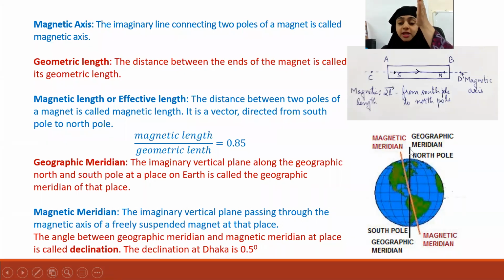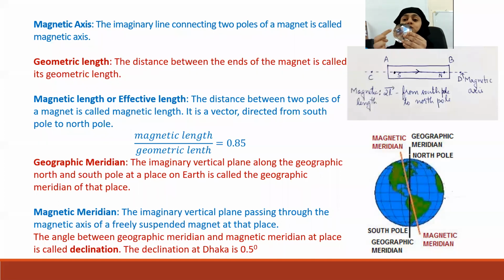So the line, an imaginary plane. Suppose this is a globe. This is not circular, but let us consider this is a plane. And here I have at one end the North Pole and this is the South Pole. Now, if I want to find the geographic meridian at this place, I have to consider a plane that I will get if I cut this, the plane passing through the North Pole and South Pole. Okay, so that will be the geographic meridian at this place.